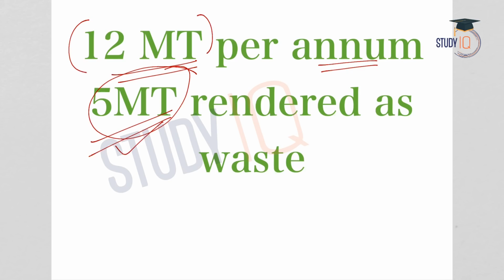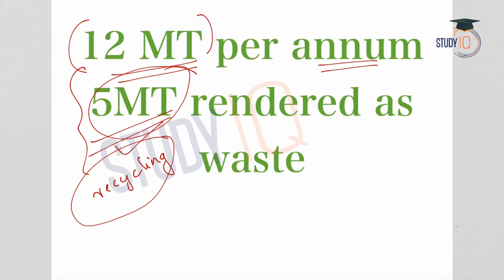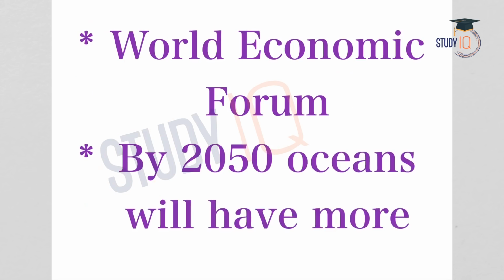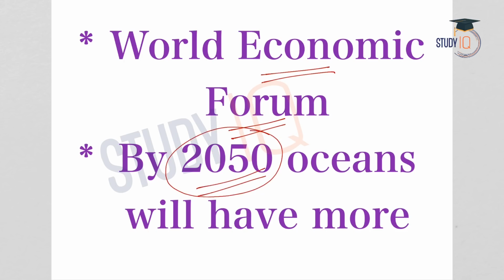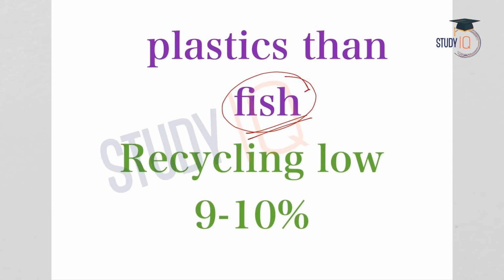From this we can understand that the option of recycling is very limited in India, because a very good portion of the plastics consumed every year is rendered as waste material. So recycling is very poor in our country. Now coming to the World Economic Forum, its report says that by the year 2050, oceans will have more plastics than fish. So from this we can understand that there is dumping of plastic waste into water bodies. This is also a very serious concern.